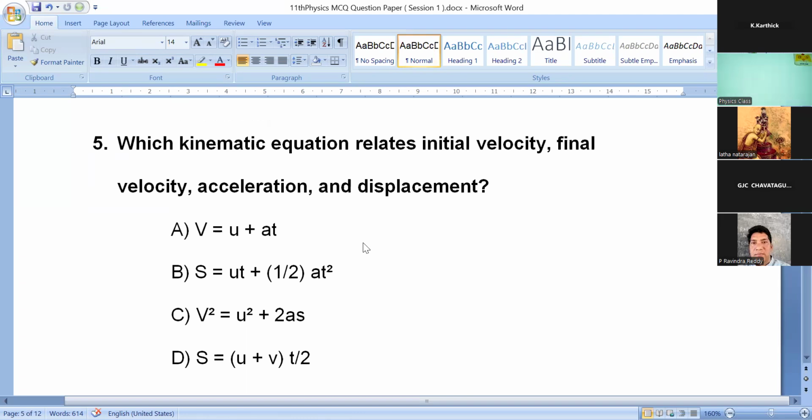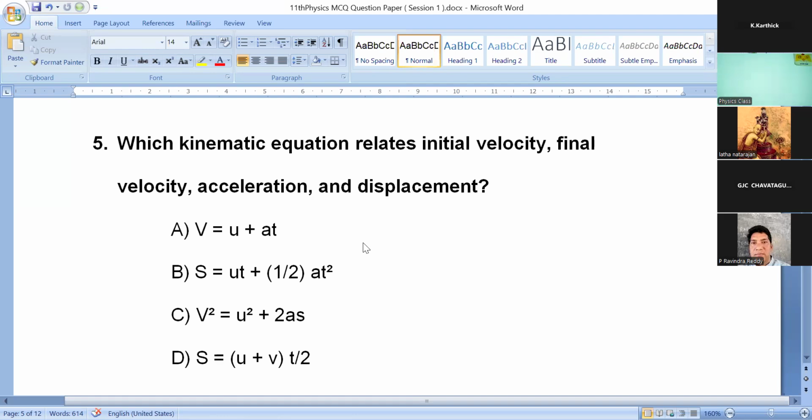Which kinematic equation relates initial velocity, final velocity, acceleration, and displacement? Option A, V is equal to U plus AT. Option B, S is equal to UT plus half AT square. Option C, V square is equal to U square plus 2AS.